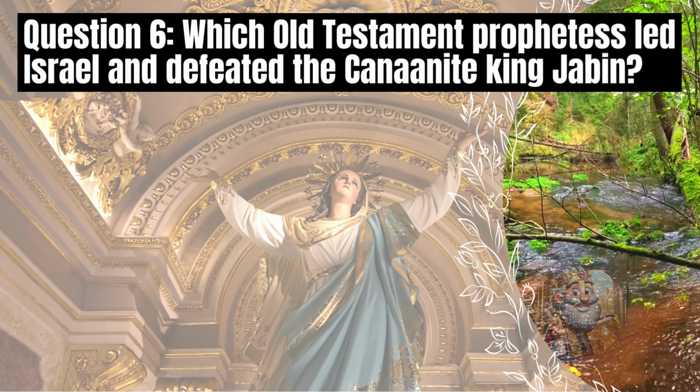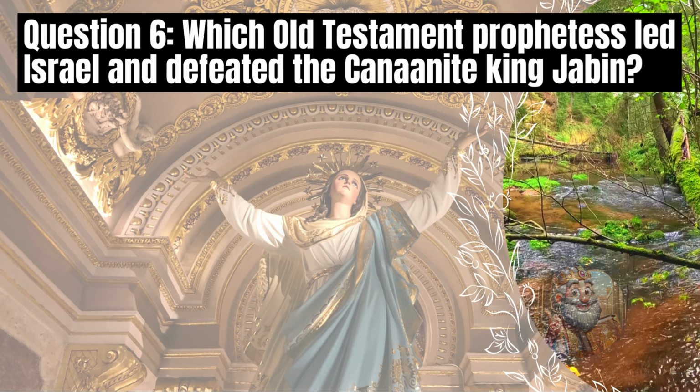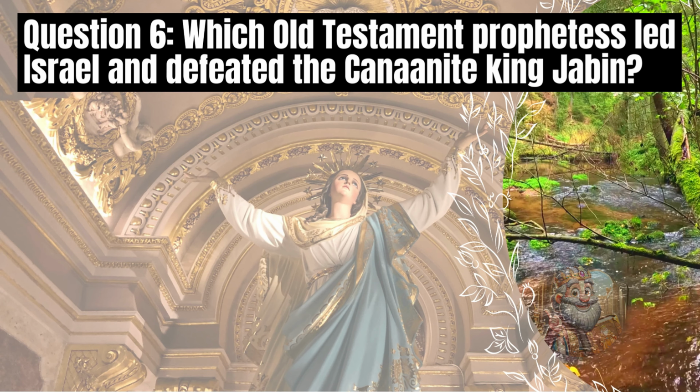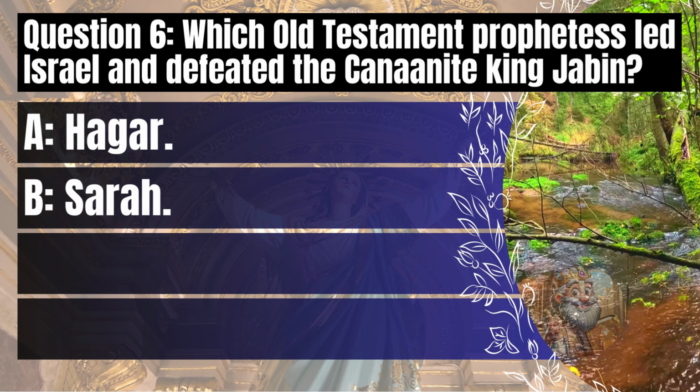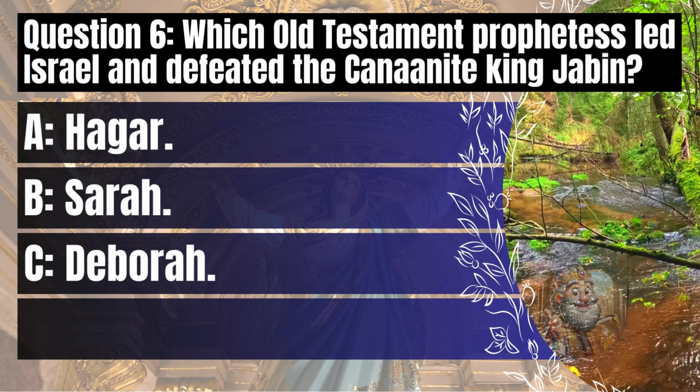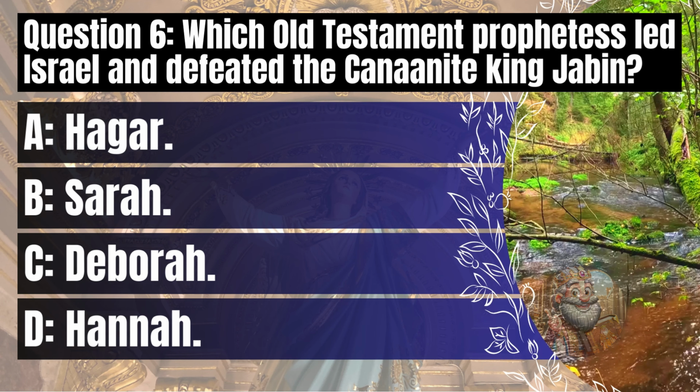Question 6. Which Old Testament prophetess led Israel and defeated the Canaanite king Jabin? A. Hagar. B. Sarah. C. Deborah. D. Hannah.